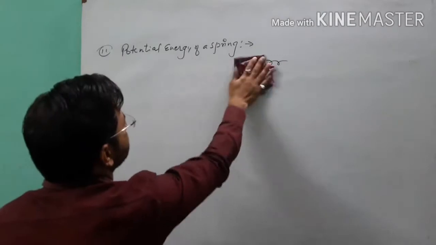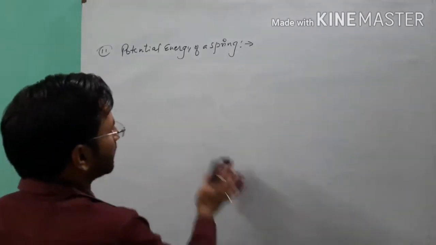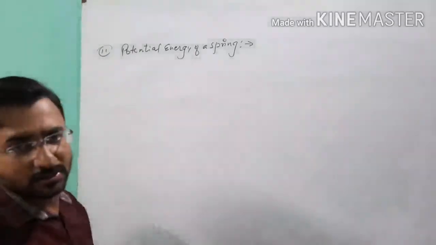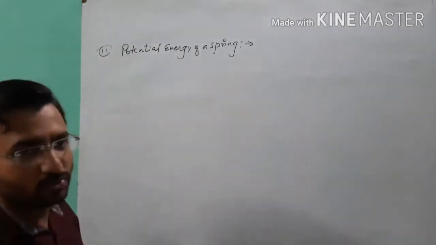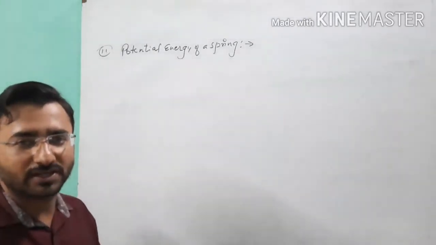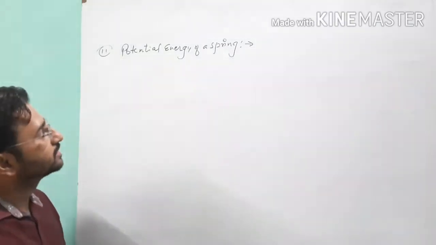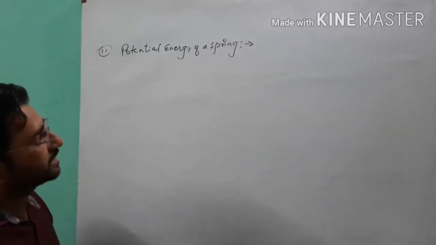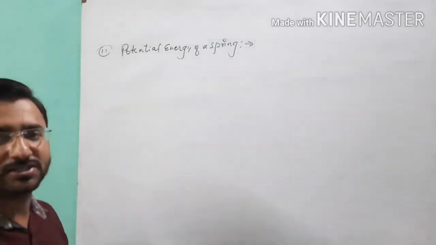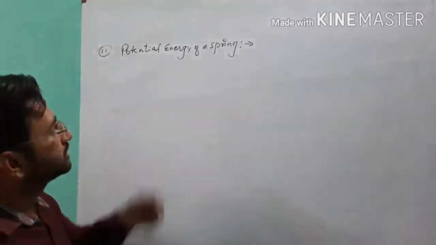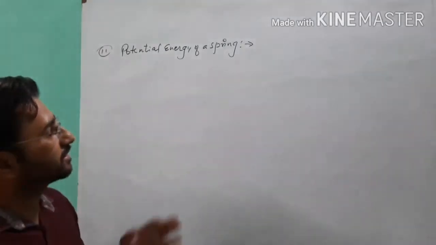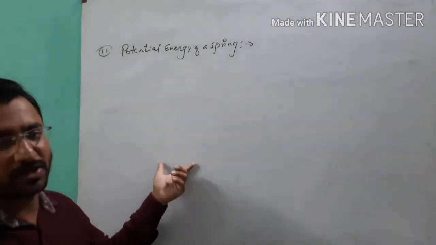And here the spring which we are taking is our elastic spring. Elastic spring means that it has a tendency to restore itself, or means it has a tendency to oppose the change in its position or configuration, means compression and rarefaction. So here when we talk about the potential energy, because here we have two terms, compression and rarefaction, or compression and extension if you want to say. So the potential energy of a spring is the energy associated with the compression and rarefaction of a spring.